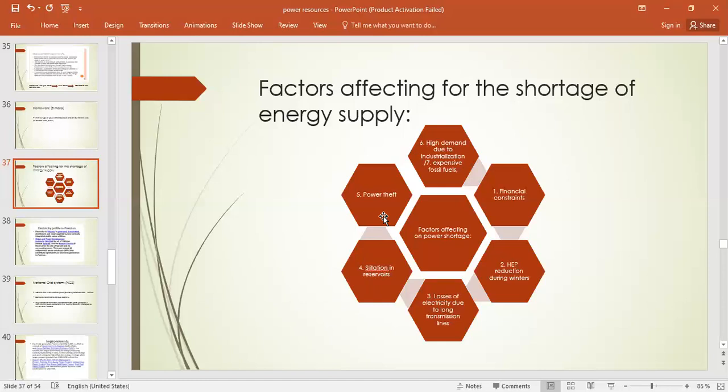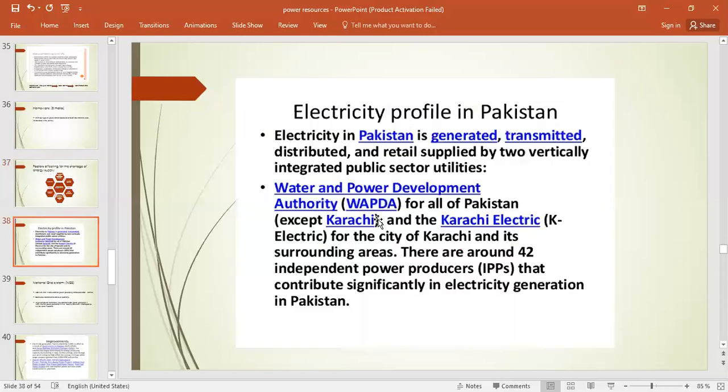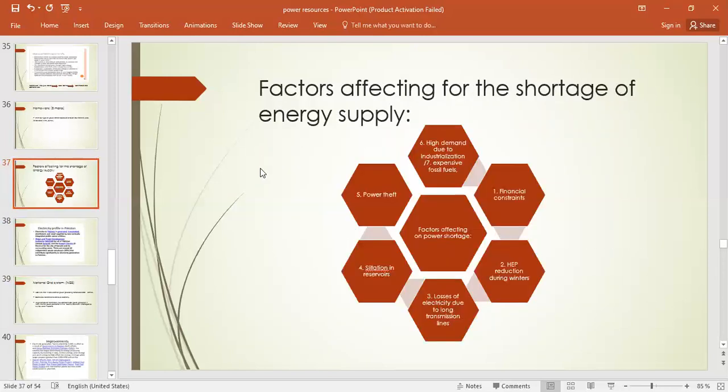K Electric, they have done a great job. They did catch those people who were responsible, those who were involved in power theft, right? Okay. Not only in Karachi, but in the metropolitan cities of Pakistan, the Kunda system is common, right? People are not aware of the drawback of this Kunda system.